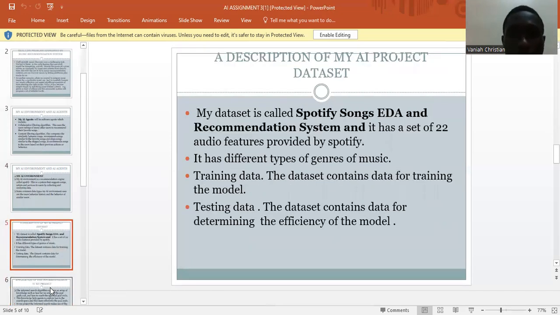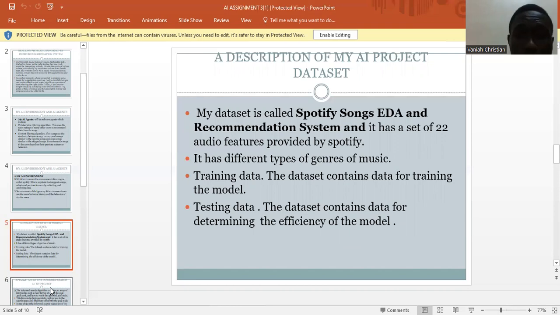A description of my AI project data set. My data set is called Spotify Songs EDA and Recommendation System. It has a set of 22 audio features provided by Spotify. Those audio features include the danceability, the loudness, and many others. It also includes the different types of genres of music. By genres we mean rock, pop, R&B, those ones.